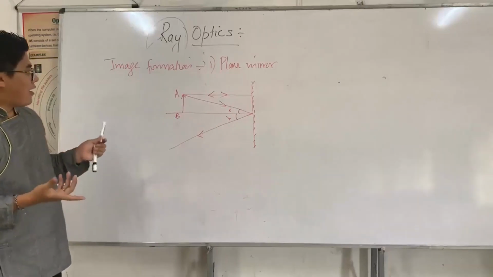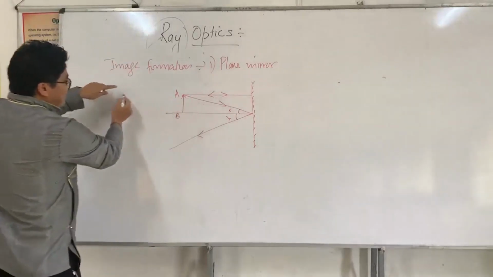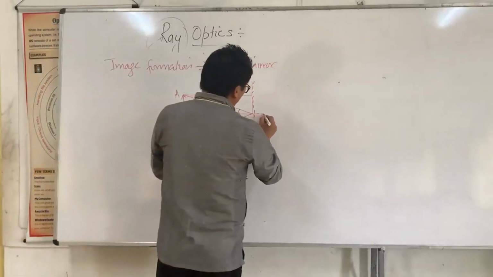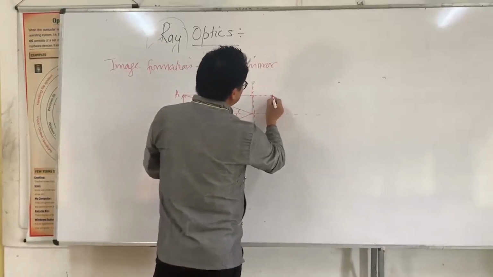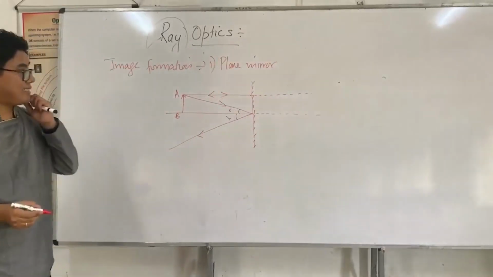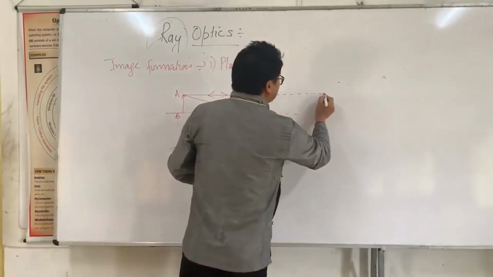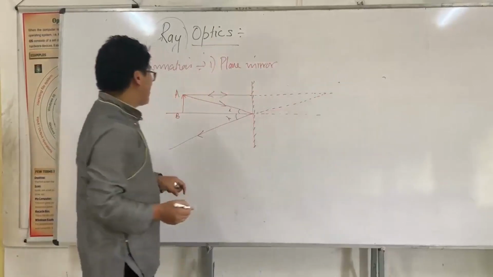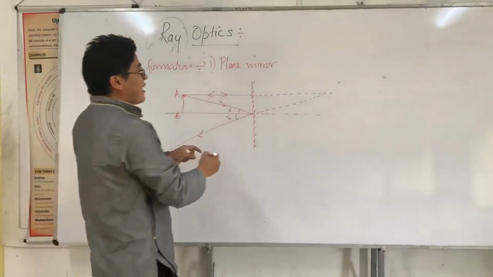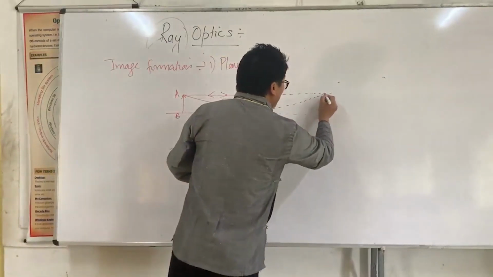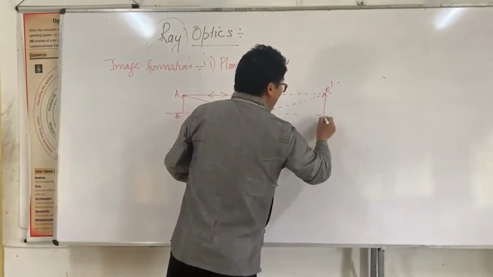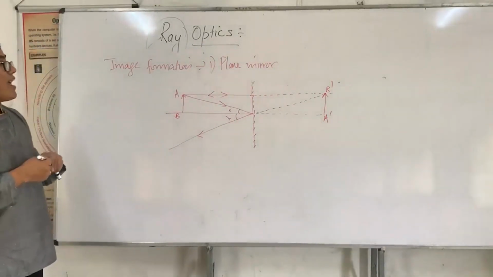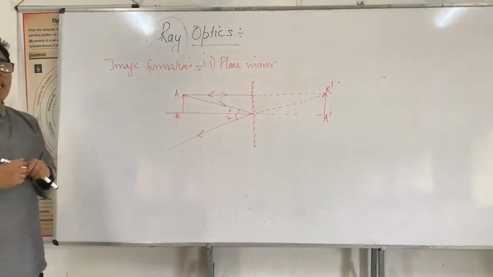Since this reflected ray and that reflected ray can't meet, what we normally do, which is taught in the lower class, is extend this reflected ray, and extend that reflected ray, and somewhere these two extended reflected rays meet at a point, and I call this the image, B prime, A prime. So this is how image formation takes place for a plane mirror.